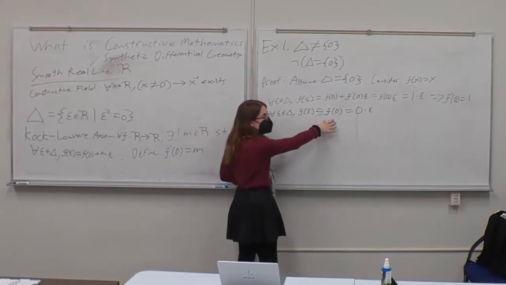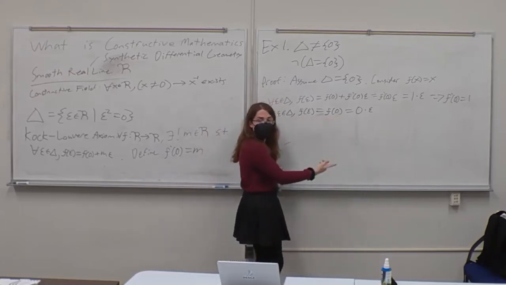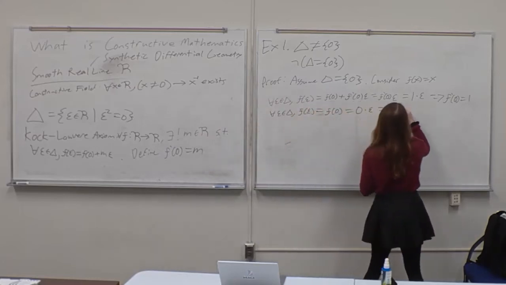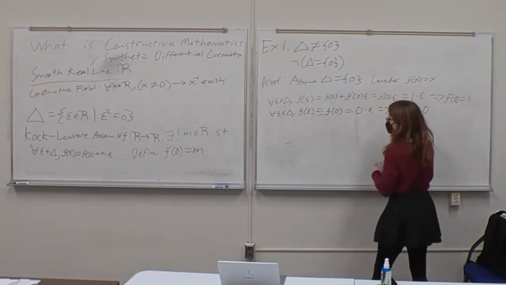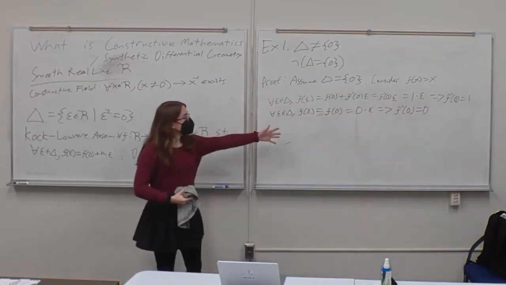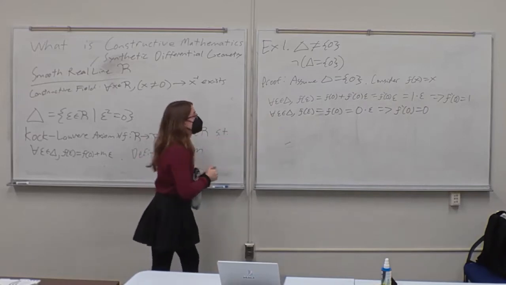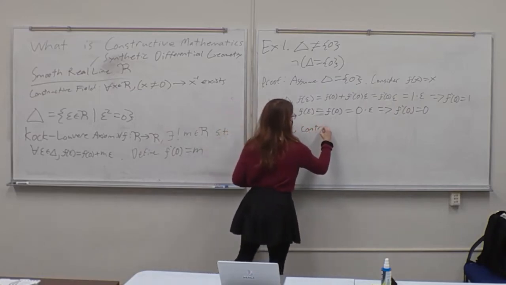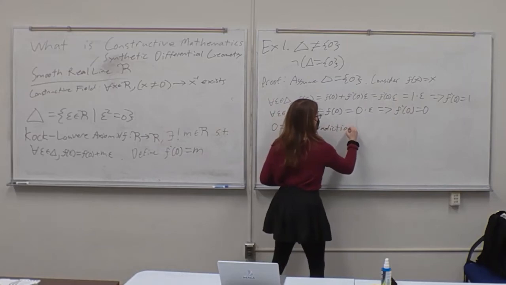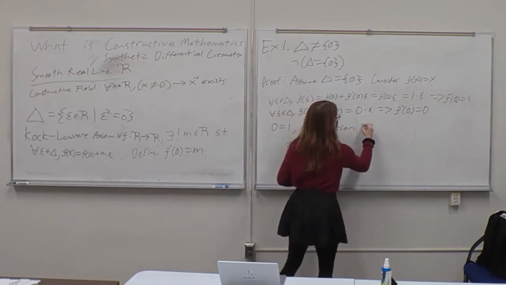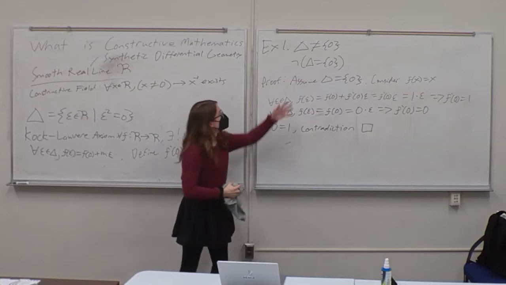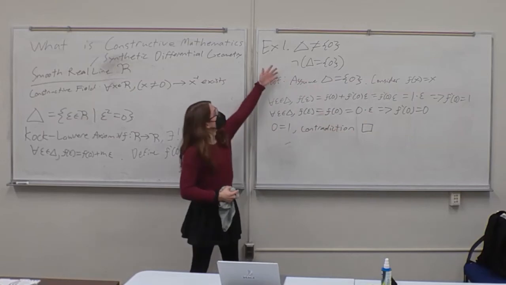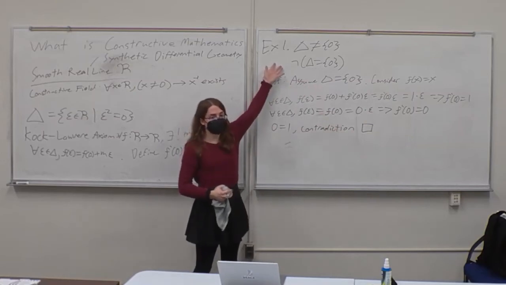So then when we start invoking the property of delta, we get that f of epsilon is just equal to f of 0. And then because f of 0 is 0, we can write this as 0 times epsilon. And then by the same argument, we get f prime of 0 is equal to 0. And then from this, 0 is equal to 1, which is a contradiction by the axioms of the field. So we get a contradiction, and thus we're done. We've shown that assuming delta is equal to the set with just 0 leads to a contradiction, and thus delta is not equal to the set with only 0, which is good.